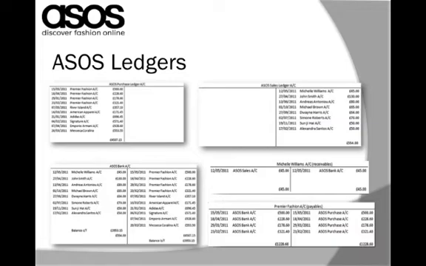The sales ledger account records the entries from the sales made to customers. Michelle Williams is one of the many customer accounts who have purchased from ASOS, and we are able to see that the figures on Michelle Williams' account are the same as the figures on the sales ledger account. The bank account shows all the payment transactions. The credit side shows all the payments made to suppliers, and the debit side shows all the payments received from customers. When we can see that all the figures reconcile and that the figures are in the right place in the accounts, this means that the entries have been made correctly.